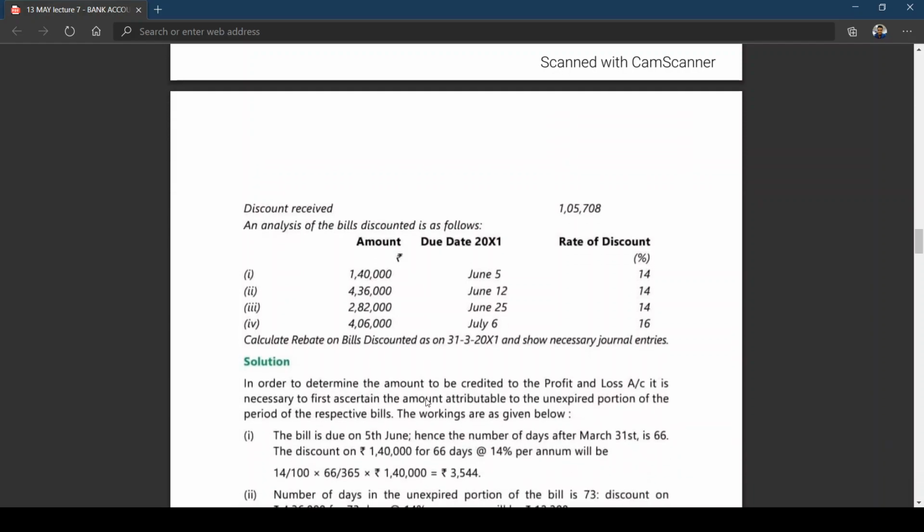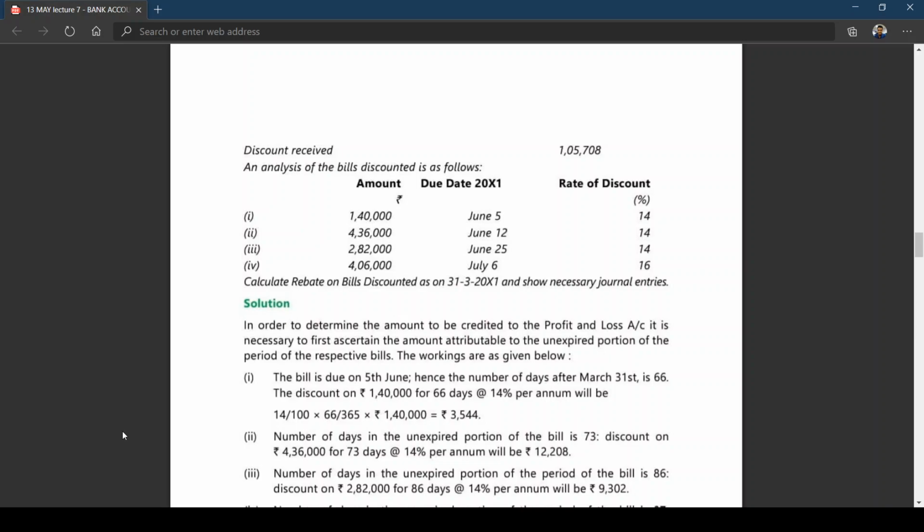So now you can see: calculate rebate on bills discounted as on 31st March and show the necessary entries. I think I have taken up this illustration to have clarity of understanding. If one problem will give you clarity, I think you can do the remaining problems. In order to determine the amount to be credited to profit and loss account, it is necessary to first ascertain the amount attributable to the unexpired portion of the period of the respective bills. As I told you, to credit the discount to P&L account, you should calculate closing rebate on bills discounted.